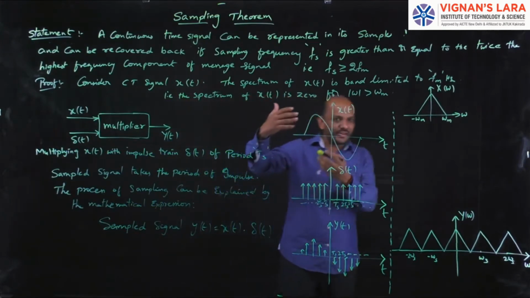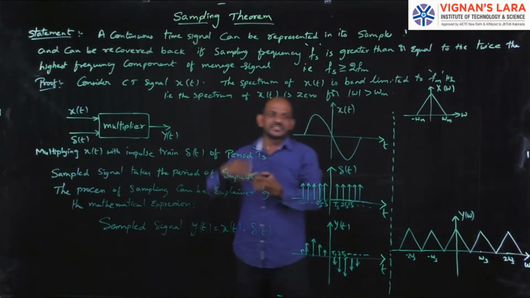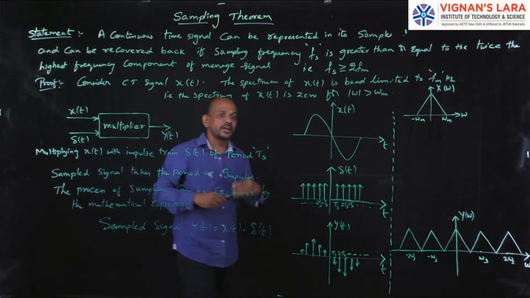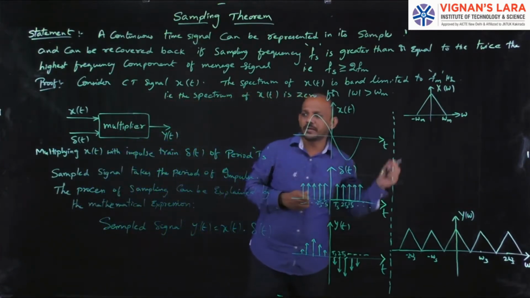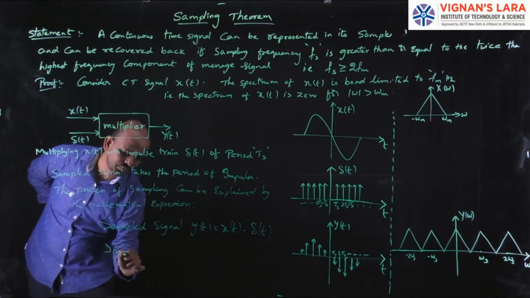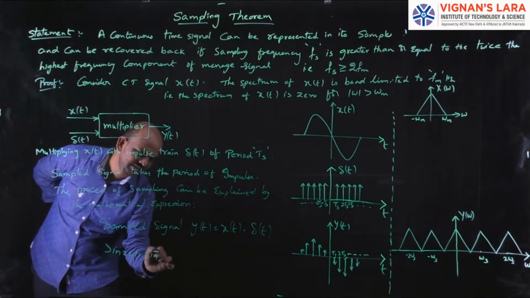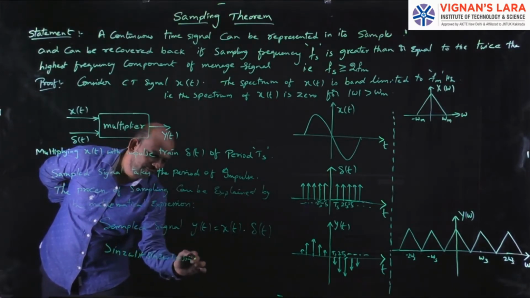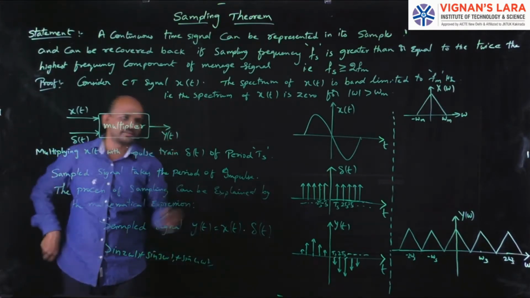That is, I have a continuous time signal, and in that message signal we need the highest frequency component. Let us say our message signal has sine 2 omega t, sine 3 omega t, plus sine 4 omega t. So this is our message signal frequency component.